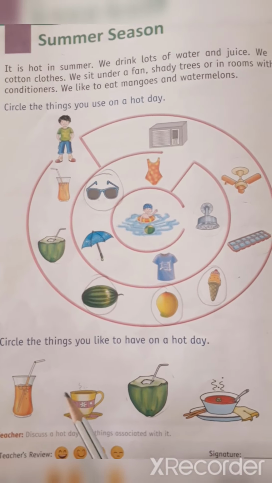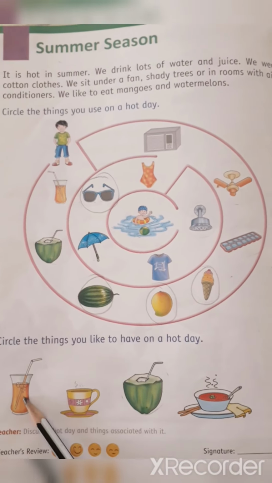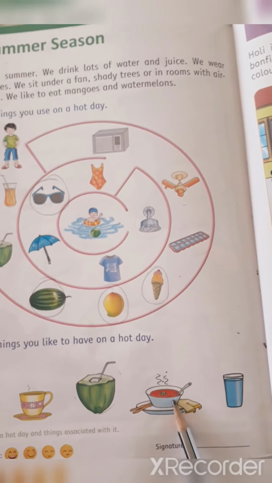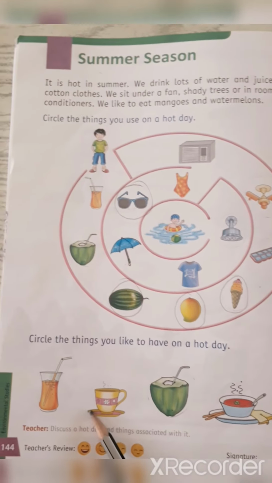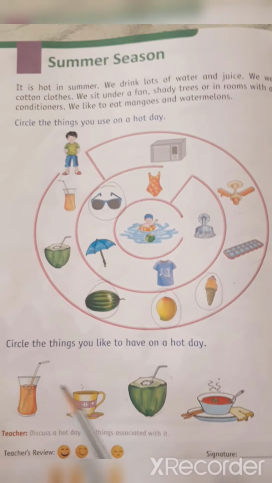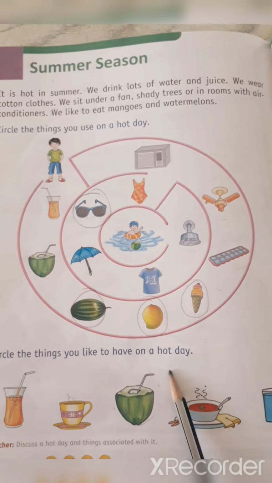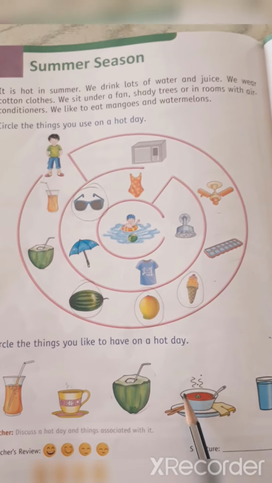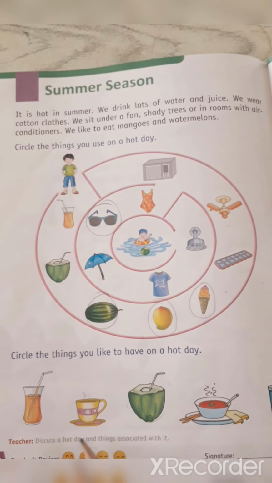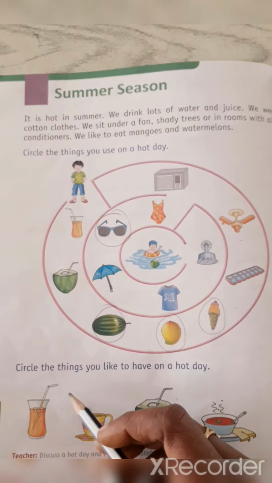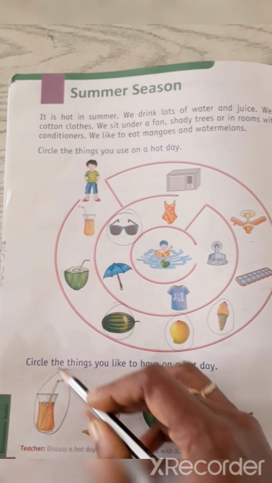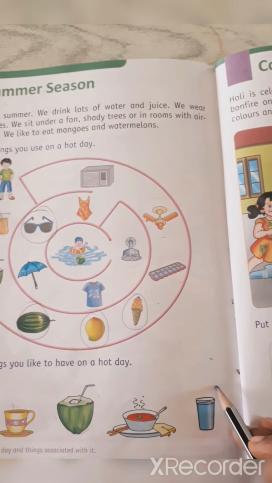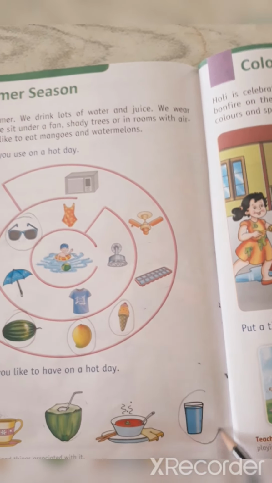Next is circle the things you like to have on hot day. Children, here are some things: juice, hot tea, coconut water, soup, water. Children, this is your homework. Circle the things you like to have on a hot day. Okay. If you like juice, so you have to circle like this. Understood, children? We drink more water during the summer season.